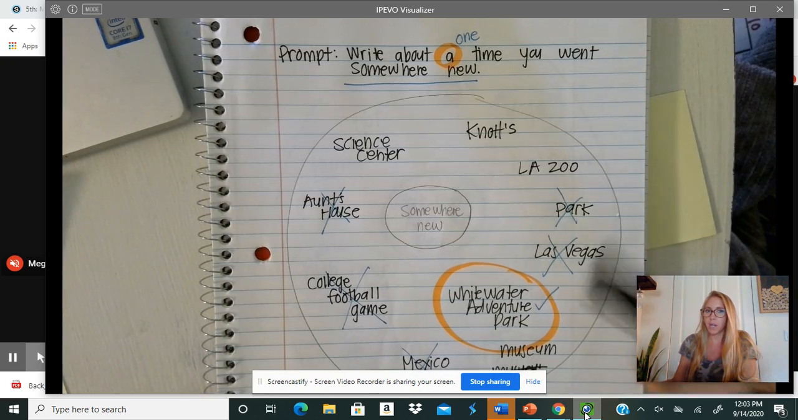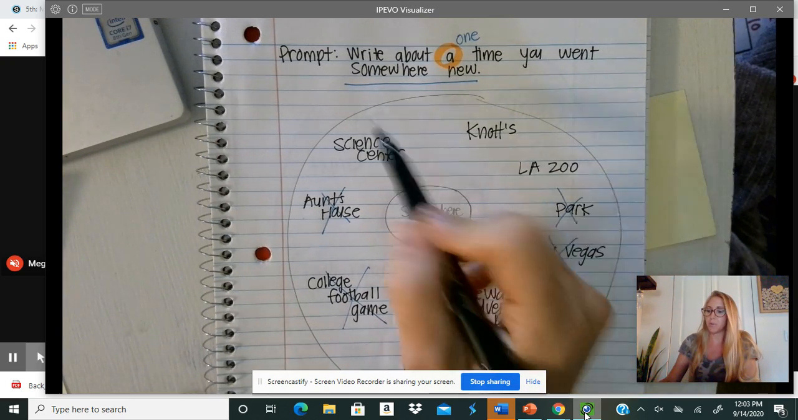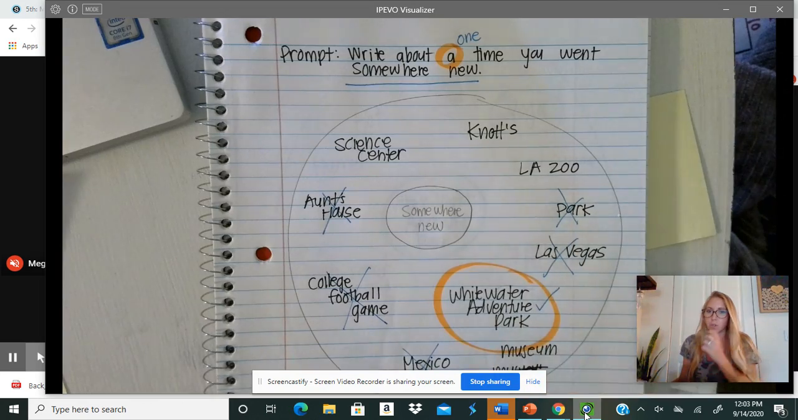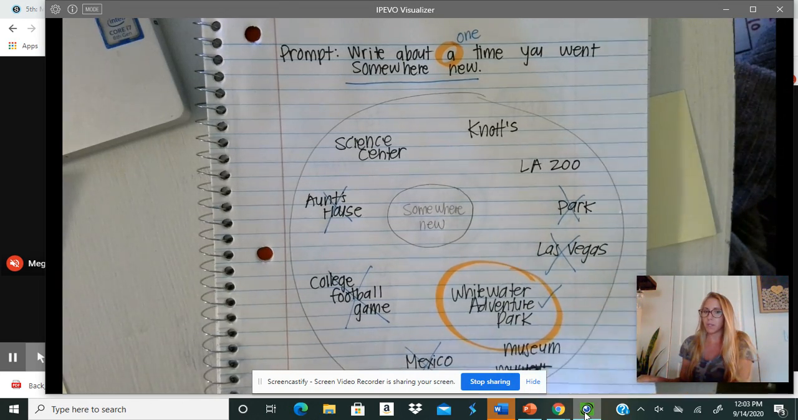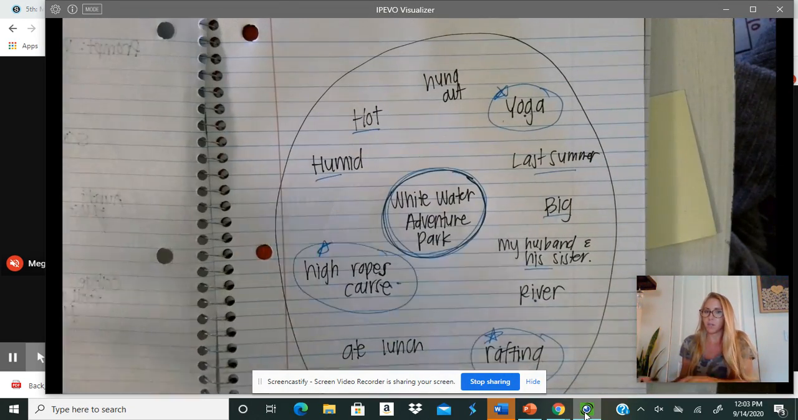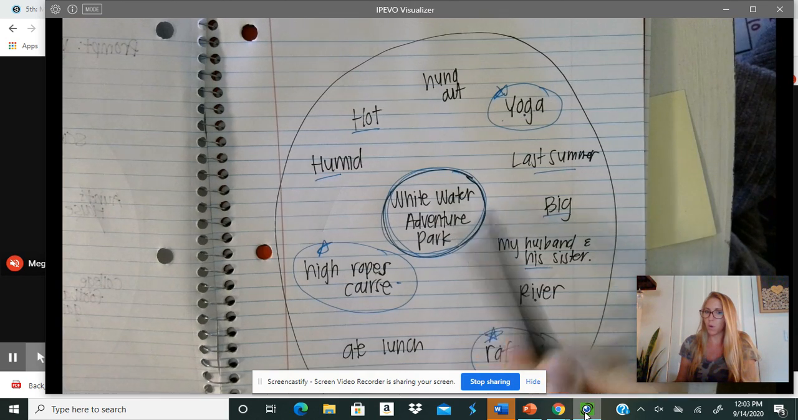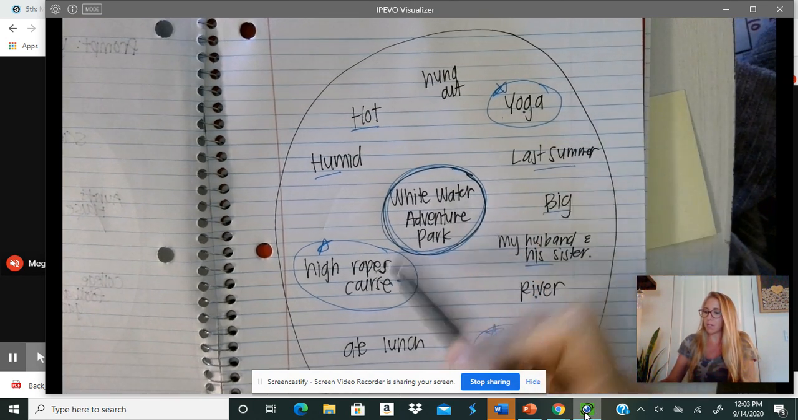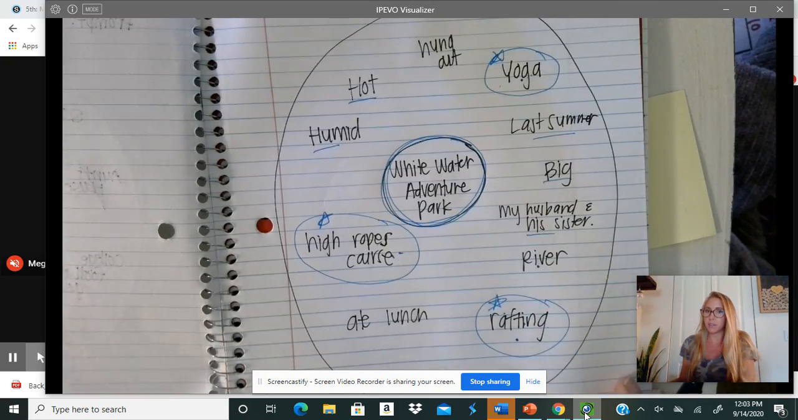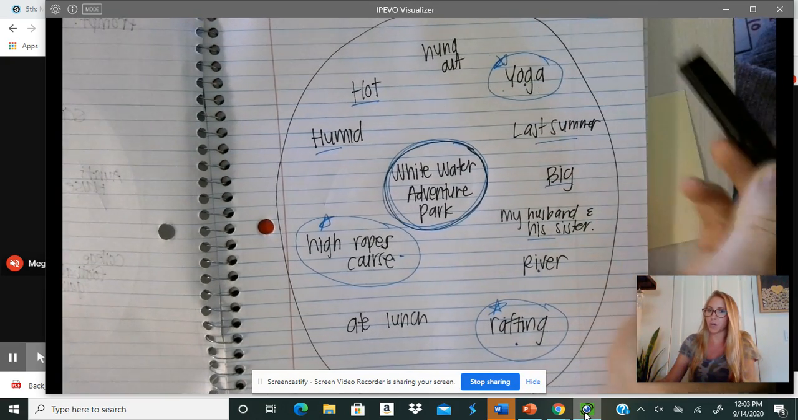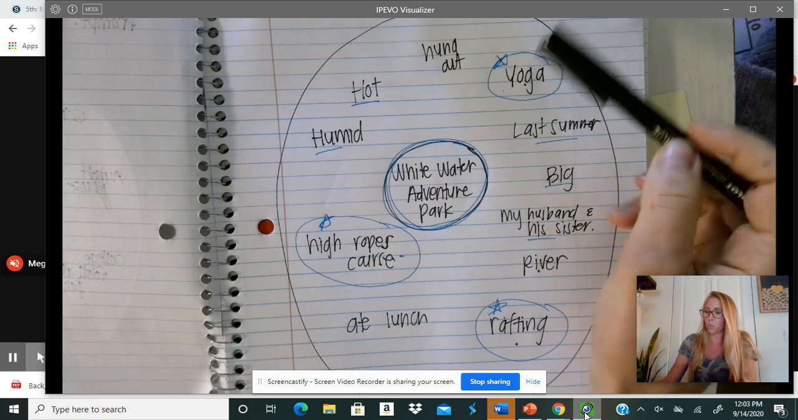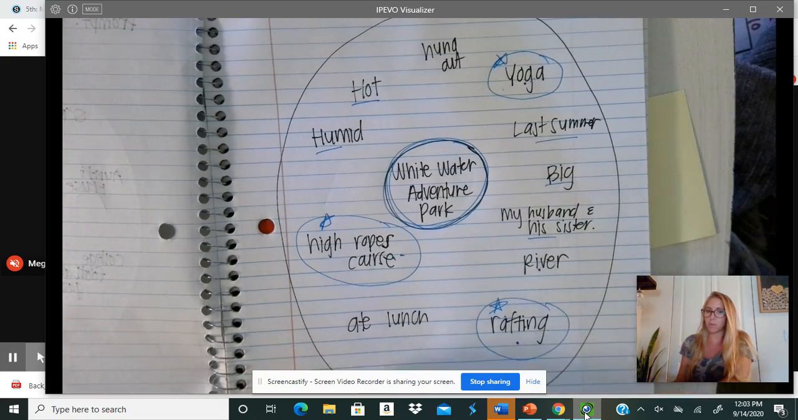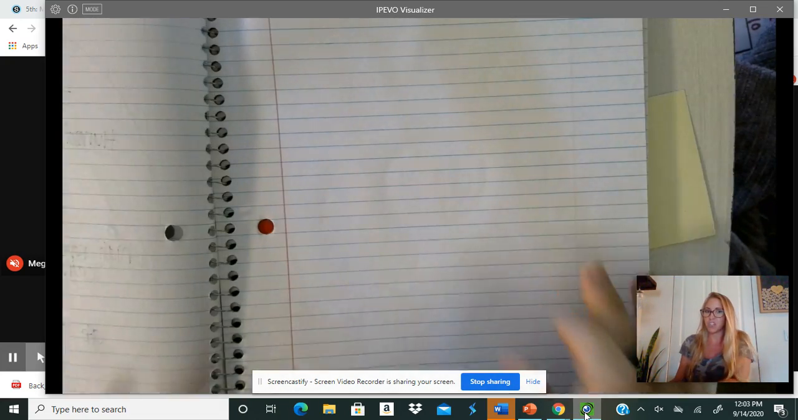Okay, so yesterday we brainstormed about a time you went somewhere new. We chose where we want to talk about, and then we picked our 2 to 3 details. So all I'm going to do now is start setting up my flea map with this yoga, the high ropes course, and the rafting. So I'm going to turn my page.